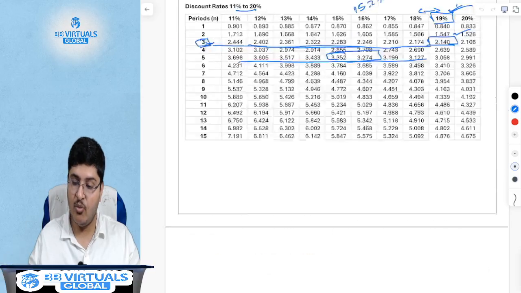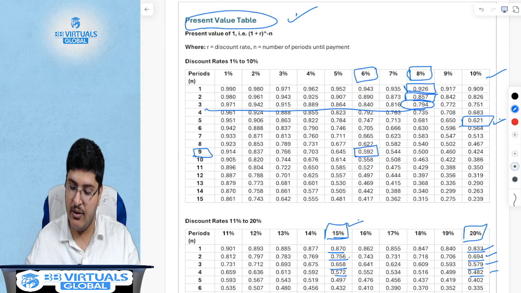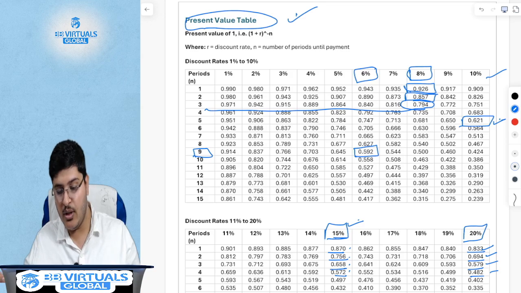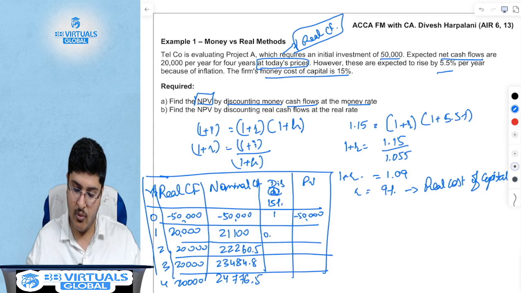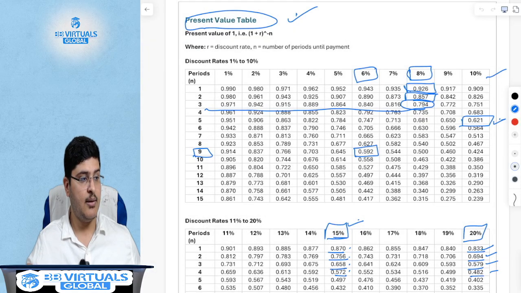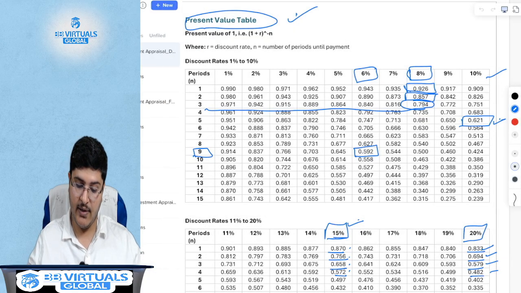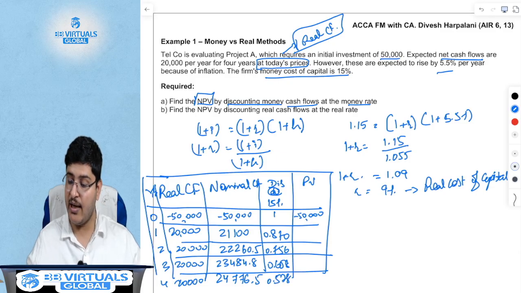I'll give you this at the start of your book so that you can easily look at it whenever you want to. At 15%, first year, second year, third year, fourth year: 0.870, 0.756, 0.658 and 0.572. I am not using the calculator because I have already calculated these values on the side. I am just writing these numbers. You can use the calculator and calculate it at your end.